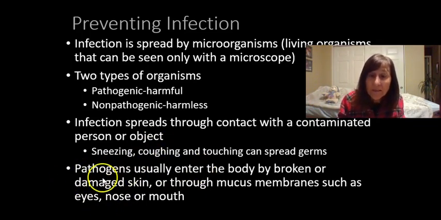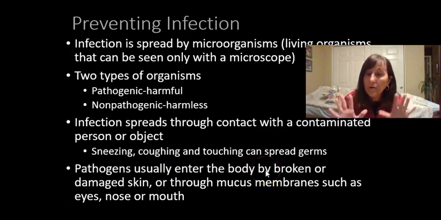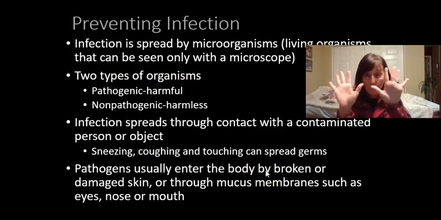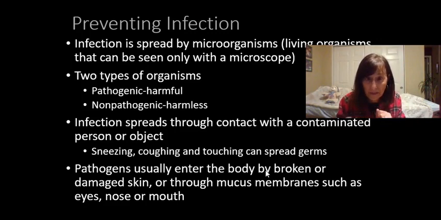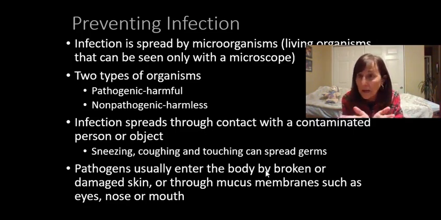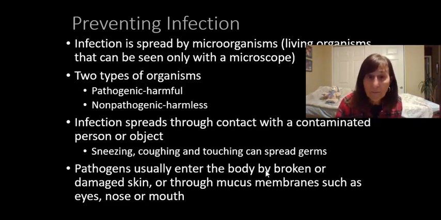So pathogens, and pathogen means harmful, usually enter the body by broken or damaged skin. So skin is one of our biggest defense mechanisms, but it also goes through our mucous membranes, such as up the nose, the eyes, the mouth. In any kind of open area it could go, as we talk about later, urinary tract infections in women, it goes up through the urethra.